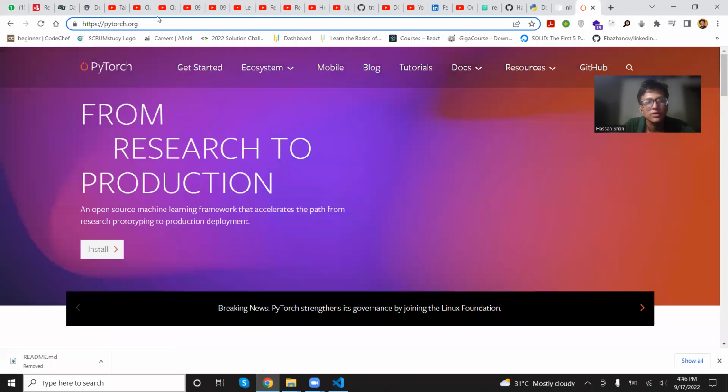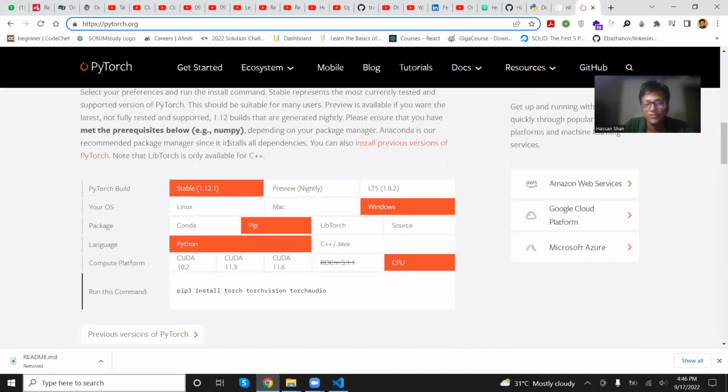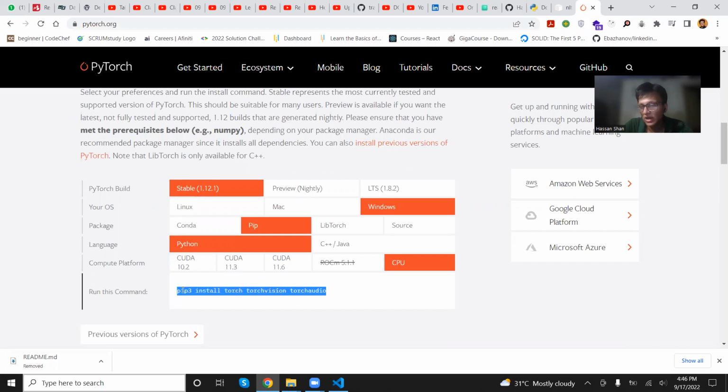Once you come to the PyTorch website right over here, you'll actually have to select options based on your laptop specs. I set it to the stable version. I have Windows. I'm using the pip package manager, and the language I'm using is Python. And I'm going to be running on my CPU because I do not have a graphics card. But if you do have a graphics card, you can select between the CUDA versions right over here. And based on that, you will get a command line right over here. Copy that. That's your next step.